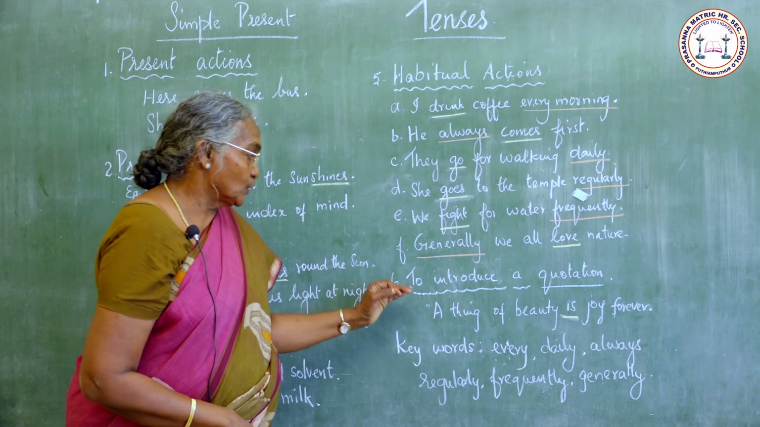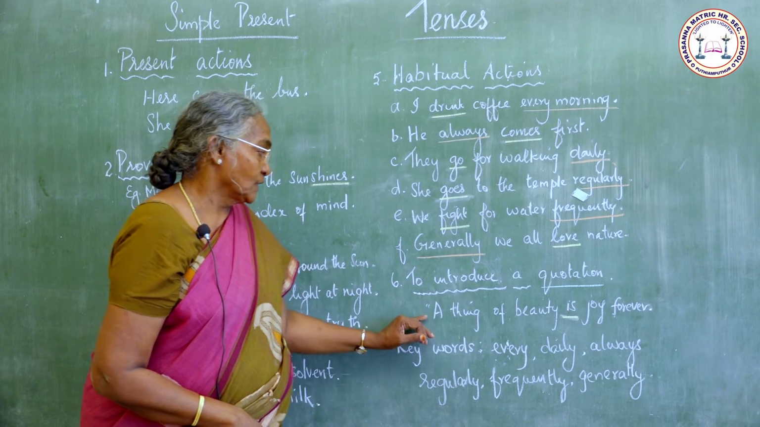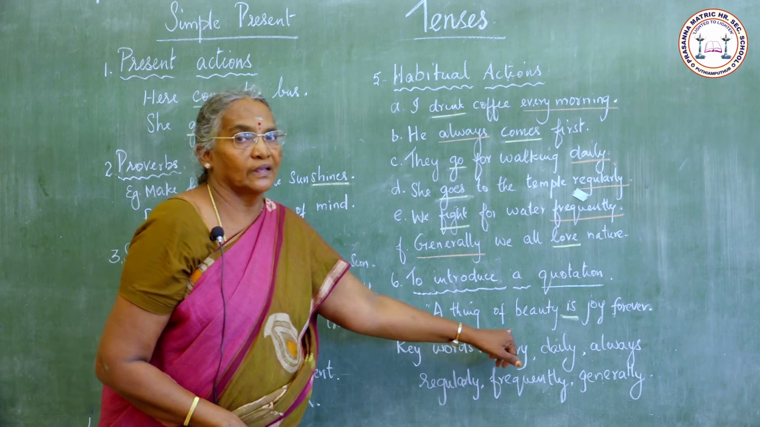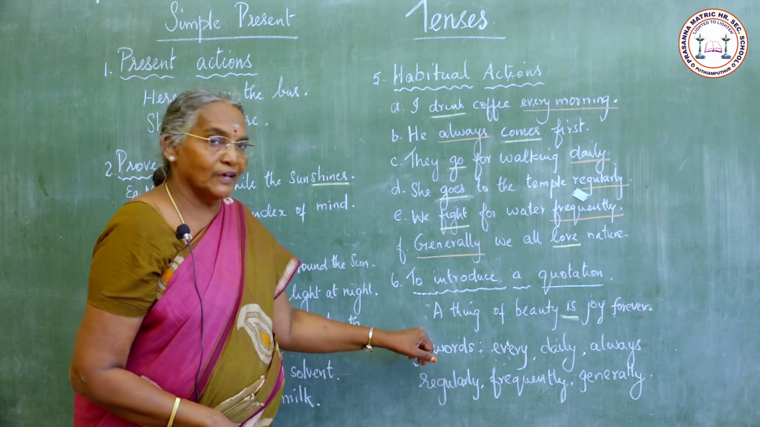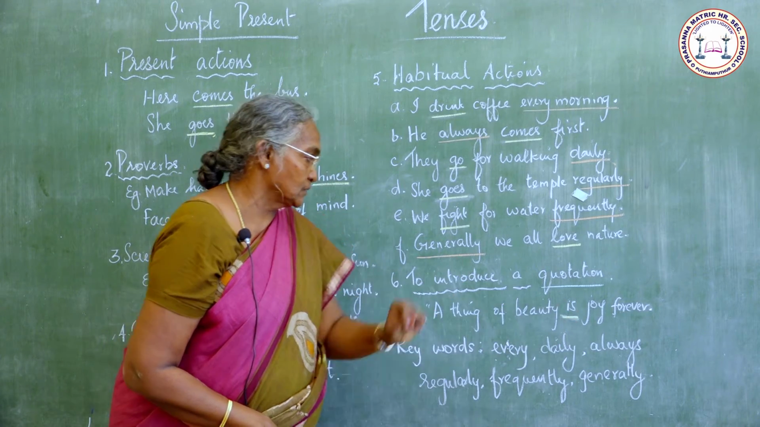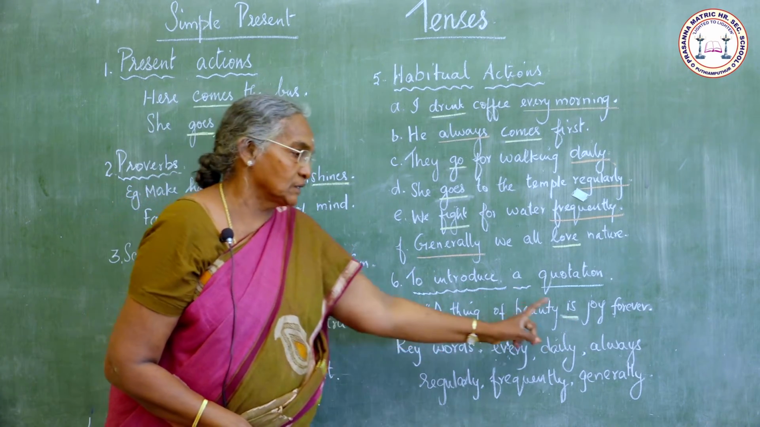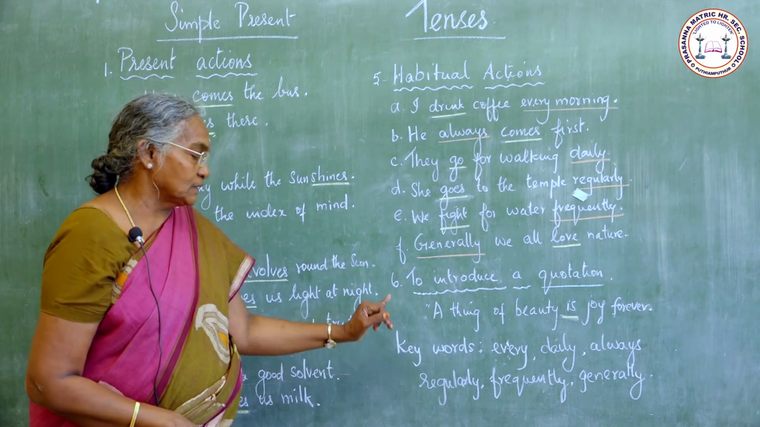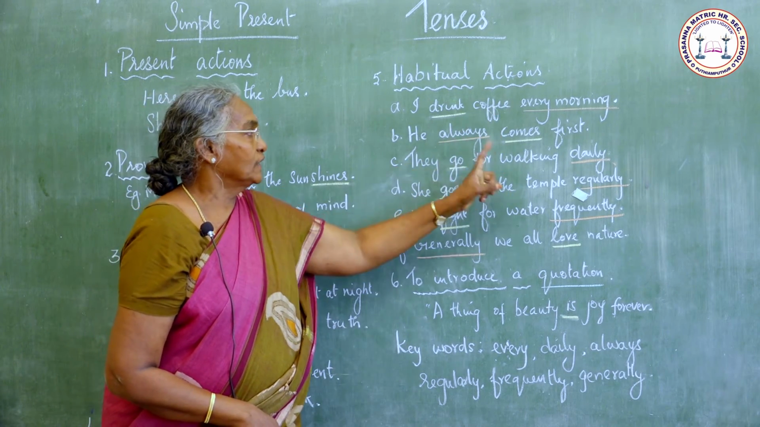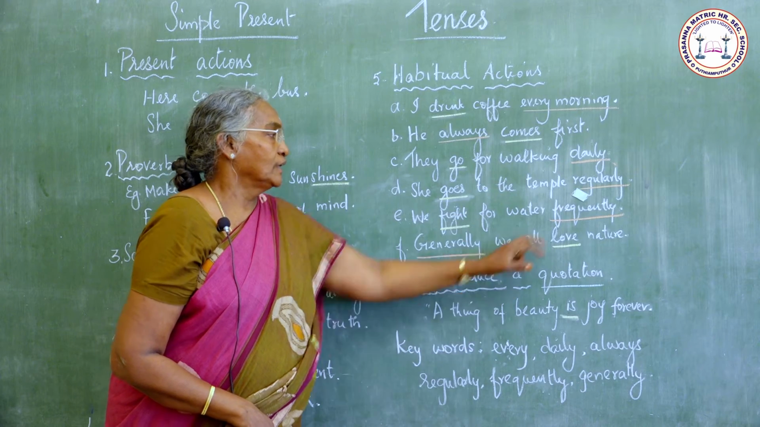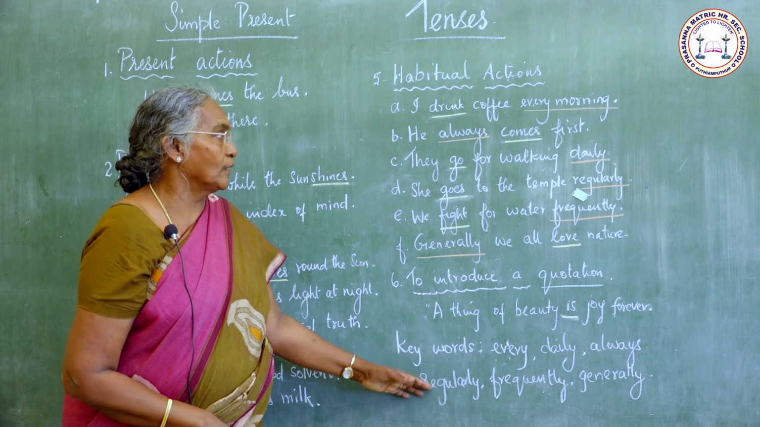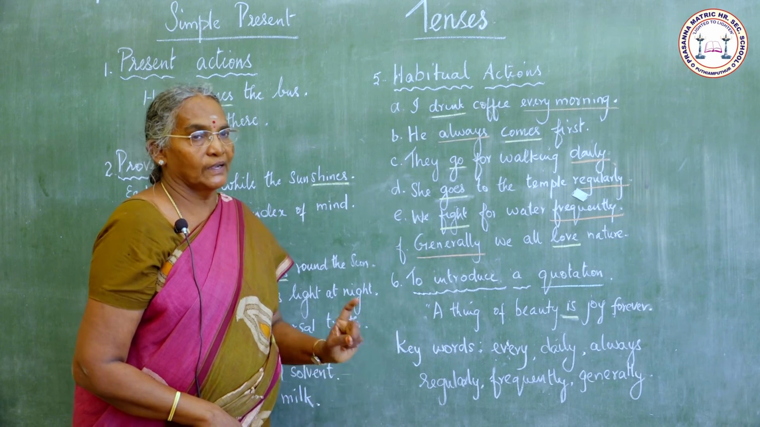Next, to introduce a quotation, we use present tense. A thing of beauty is a joy forever. Here you can see the present tense. It is a quotation. We use present tense in this quotation. Then let us see what are the key words for the present tense. Every morning, always, daily, regularly, frequently and generally. If these words come in the sentences, we use only present tense.